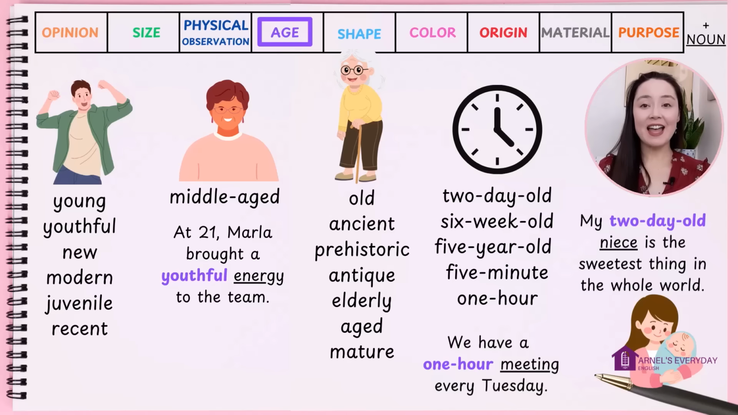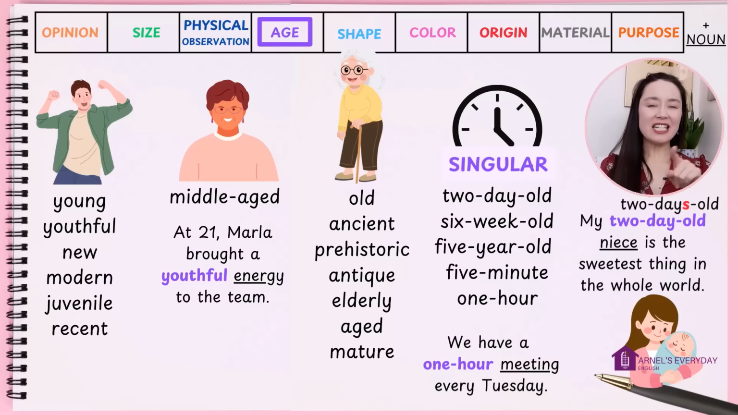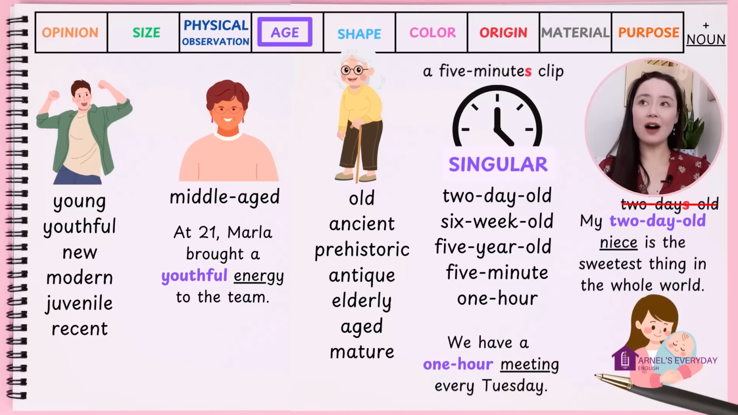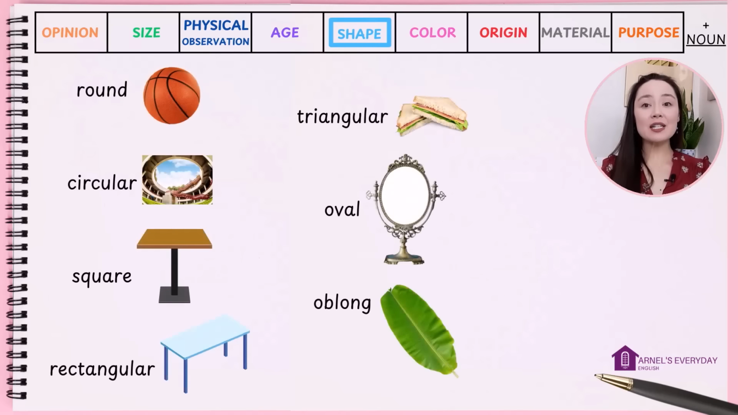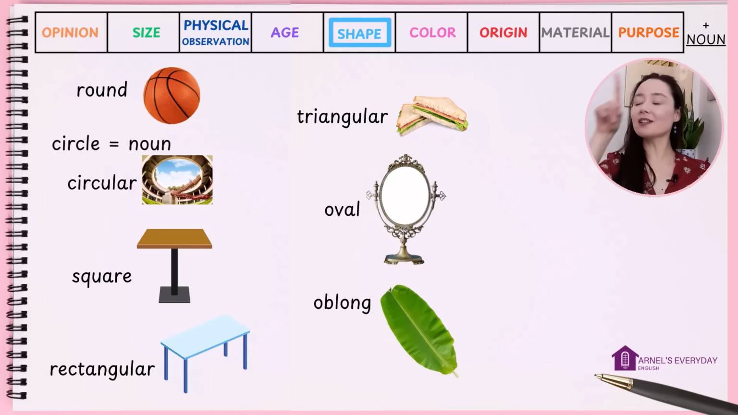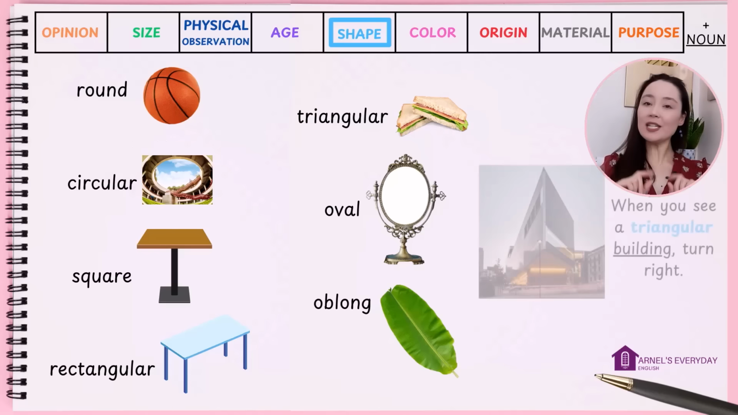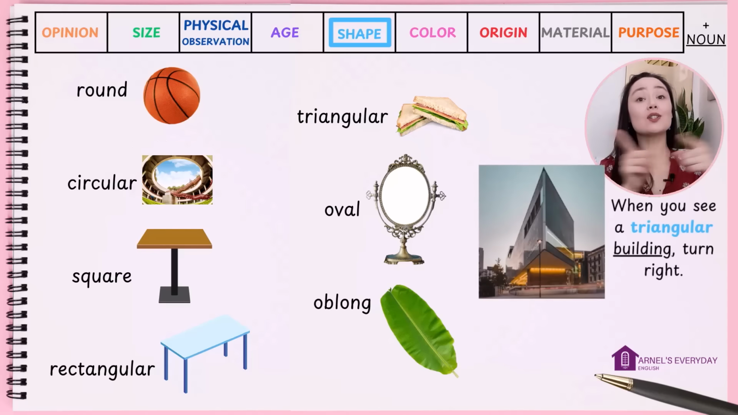Important note, these adjectives here always remain singular. A 2-days-old niece? No. A 5 minutes clip? No. Shape. These are the adjectives for some common shapes. So a circle is the noun and circular is the adjective. When you see a triangular building, turn right.